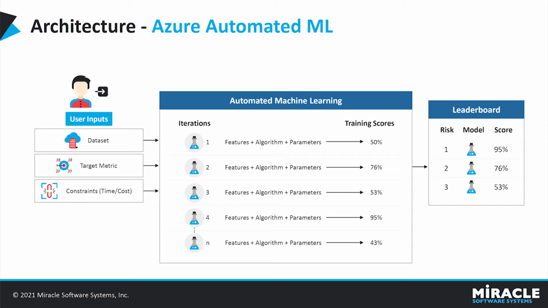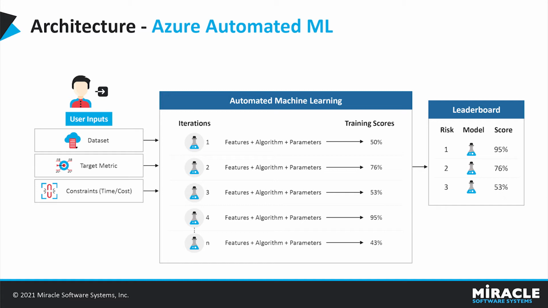During training, Azure Machine Learning creates a number of pipelines in parallel that try different algorithms and parameters for you. The higher the score, the better the model is considered to fit your data. For automated model selection, we have to choose the model type, whether we want it to be classification, regression, or time series. Once we select that, all the algorithms for that particular model type will be used for generating the pipelines.